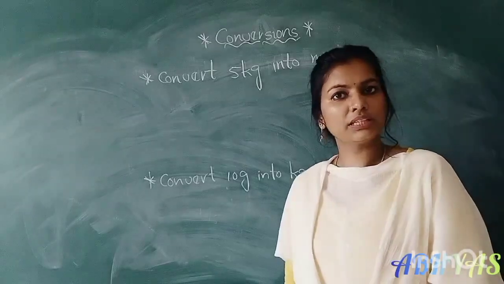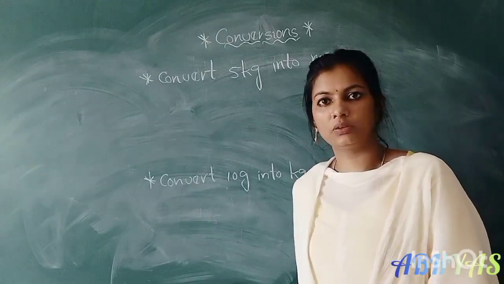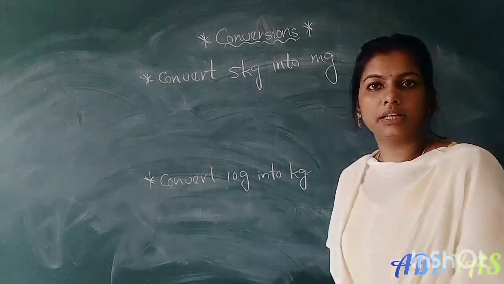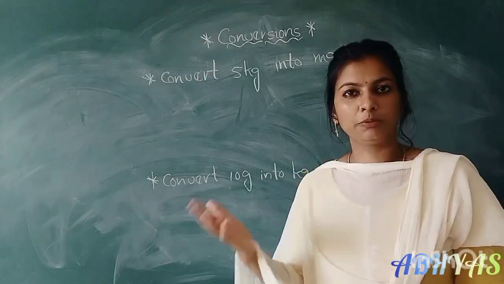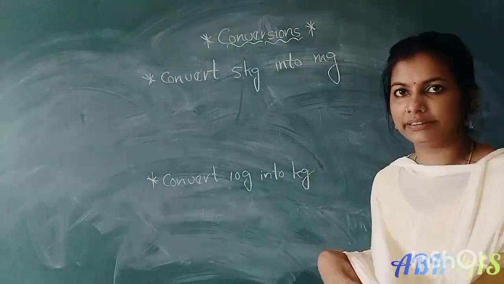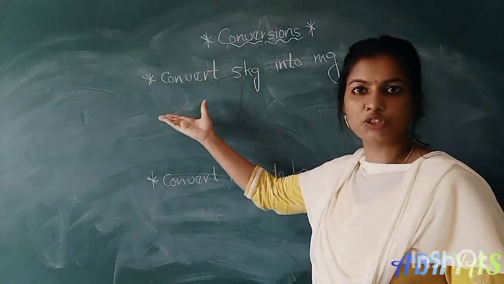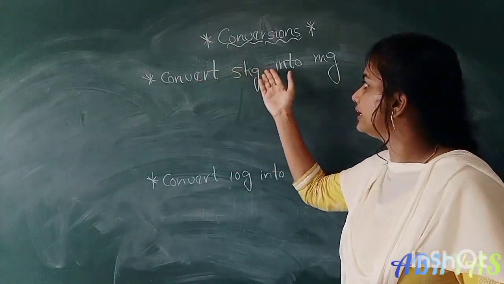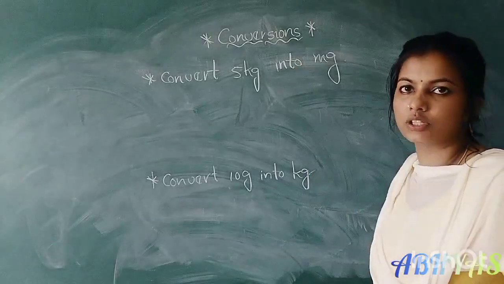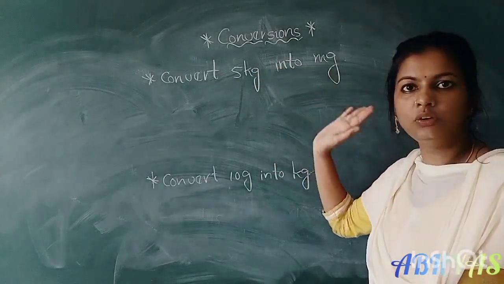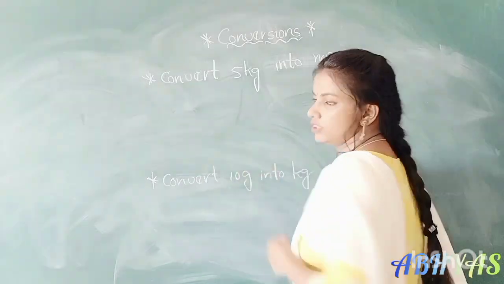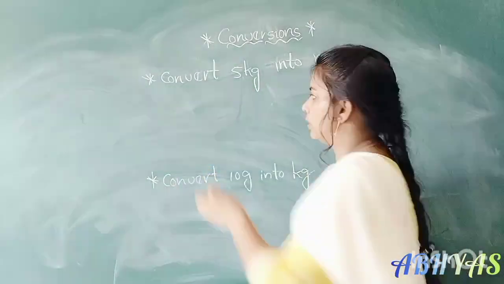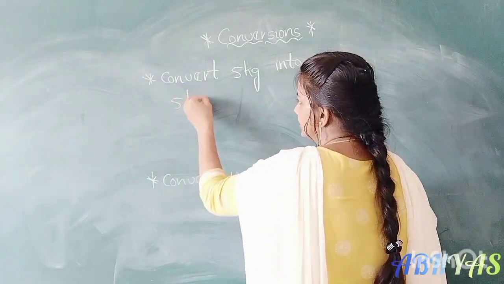Okay. Up to now we discussed the conversions of length. Now we will discuss the conversions of mass. Convert 5 kgs into milligrams. That means 5 kilograms into milligrams. First we have to take the given quantity, that is 5 kg.